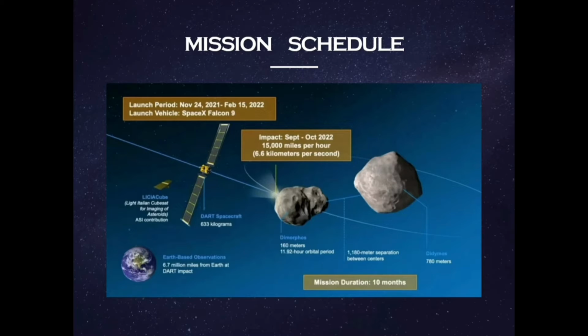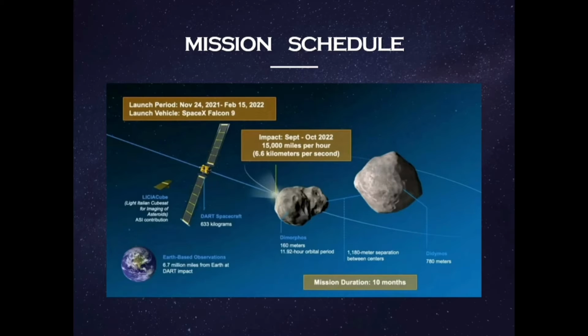Actually it has been predicted that the impact will take place between September 26 and October 1, 2022.